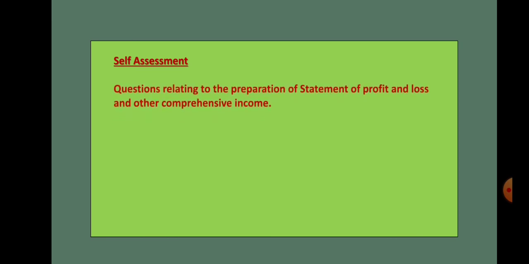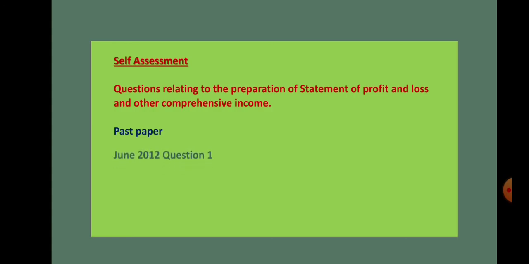Now let us come to the self-assessment. Like previously, I have given the same question for you to do self-assessment. So how many of you are able to do? Just check for yourself. But today I'll be giving you 2 more additional questions which you can try at home, and you can check whether you are able to finish the statement. Now questions are relating to only preparation of statement of profit and loss and other comprehensive income only.